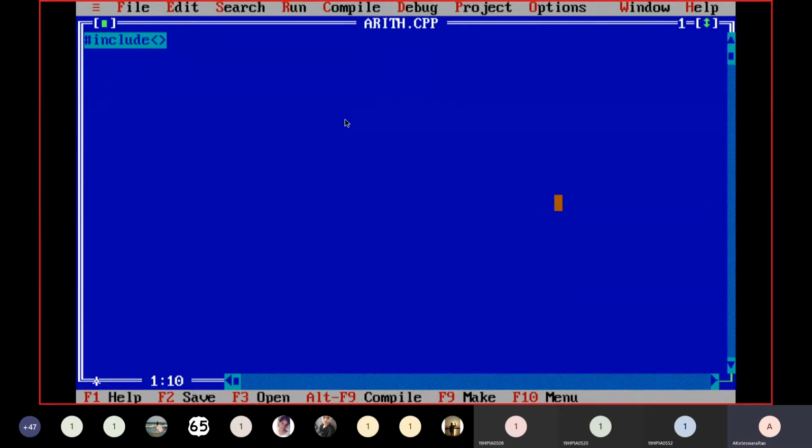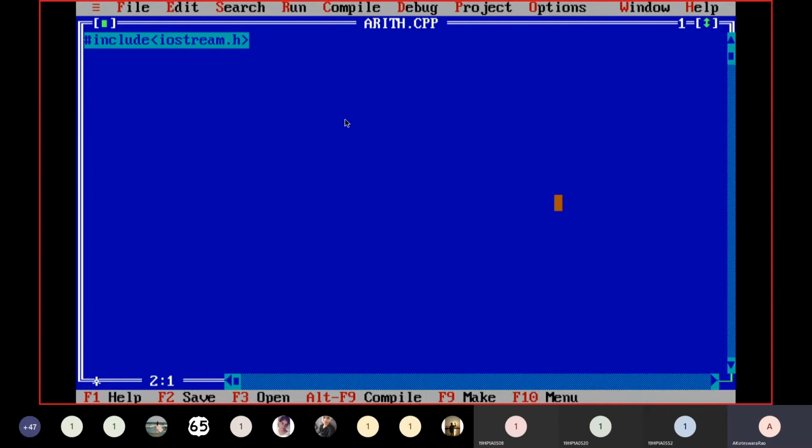Here in the case of C++, to deal with standard input and output devices, or if you want to deal with the console, we have a header file called iostream.